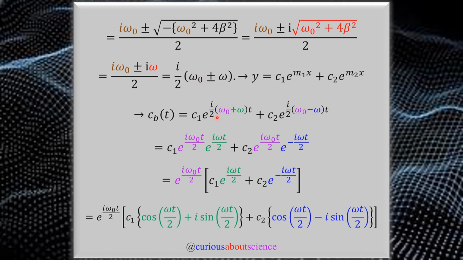And now, since we're in the exponential, I did all the algebra in the PDF, but we get the gist of it here. Color coding it, we can split them up. And the reason we split them up is because there is an I omega naught t over 2 in both of these terms. Let's go ahead, factor them out. And then we'll go ahead and clean up very quickly so we can apply the initial conditions given to us. Okay, so once we factor that out and clean it up, we put in Euler's identity. So this green exponential goes to cosine plus I sine. The blue goes to cosine minus I sine. And now we can distribute and clean up and just get two new coefficients for the cosines and sines.